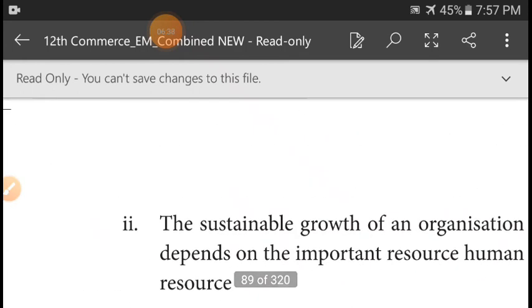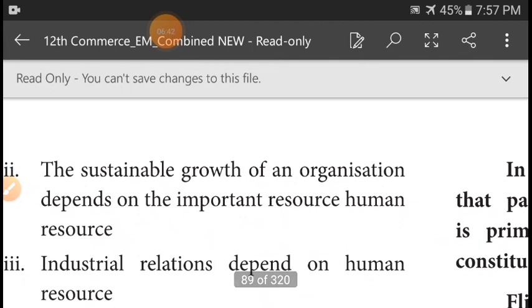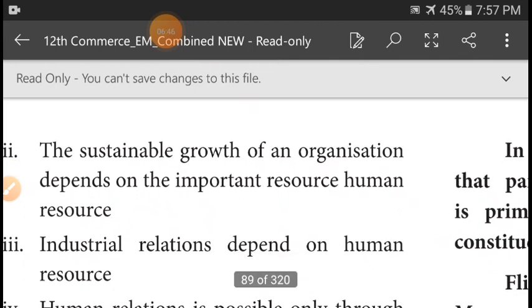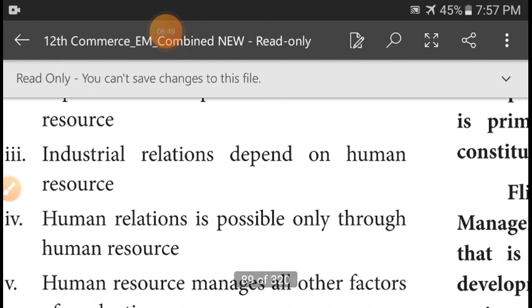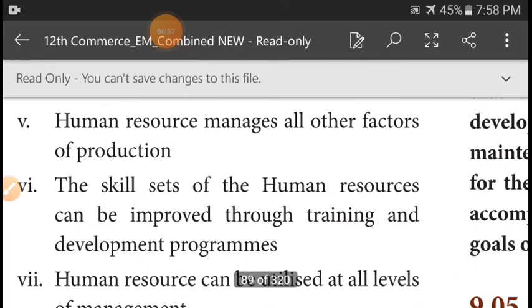The second point is that the sustainable growth of an organization depends on the important resource, human resource. Industrial relations depend on human resource. Human relations are possible only through human resource. Human resource manages all other factors of production. The skill sets of human resources can be improved through training and development programs.